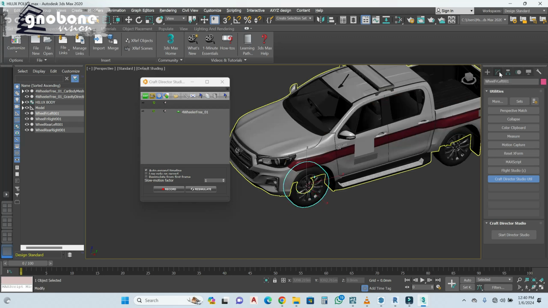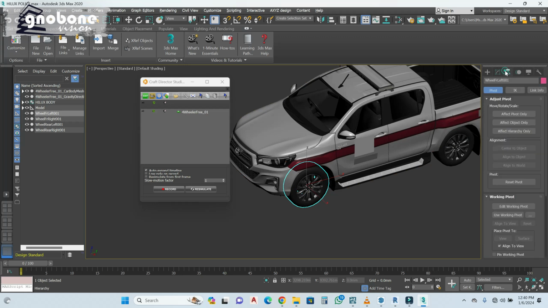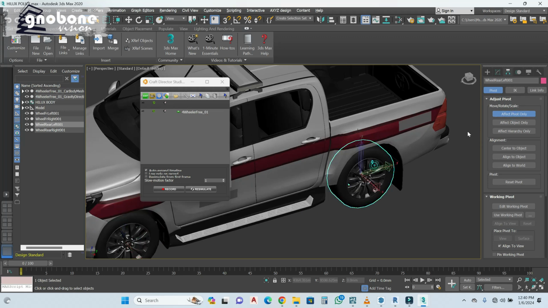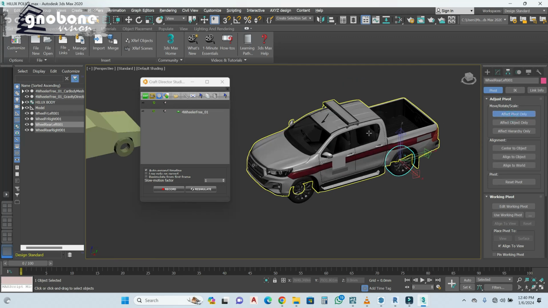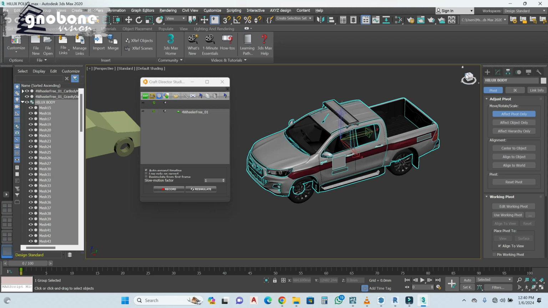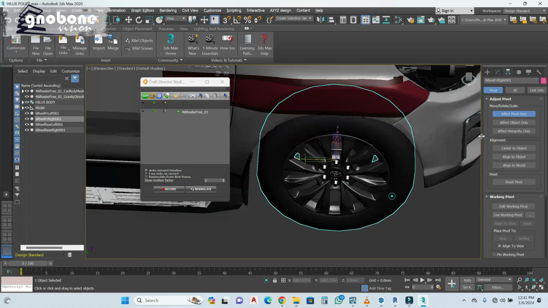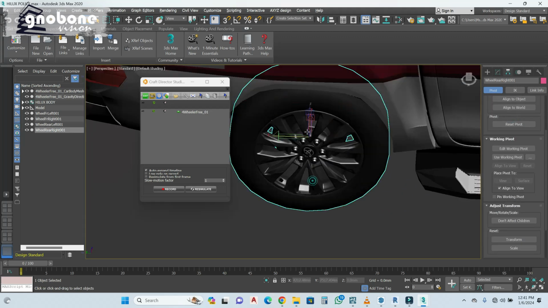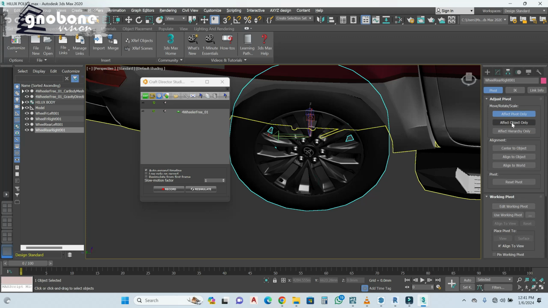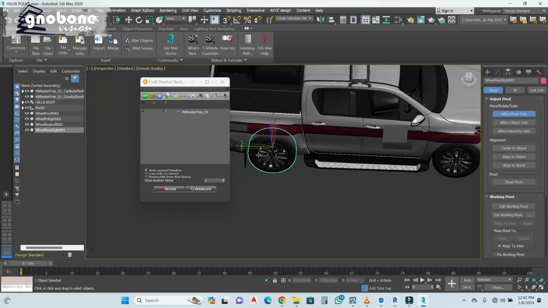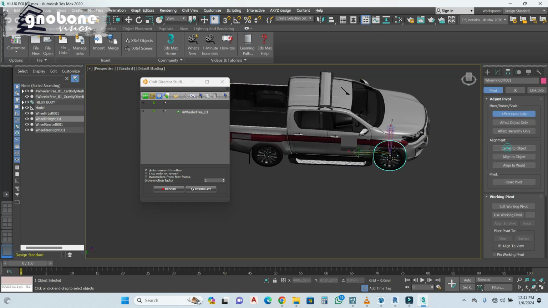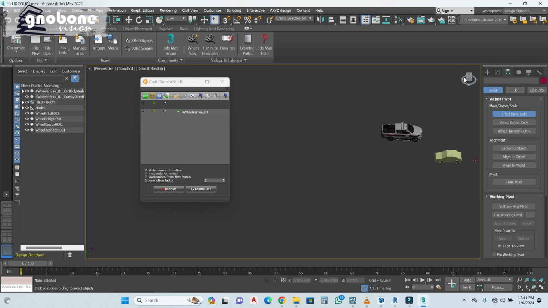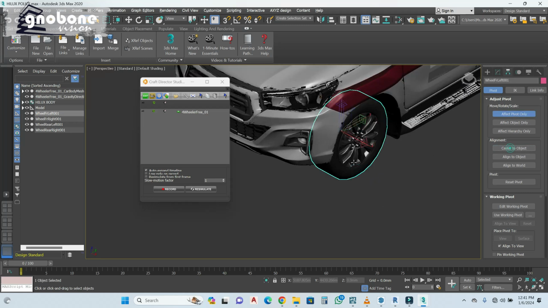So let's quickly go to hierarchy and then affect pivot. You can see this is in the center. Let's do the same to this, affect pivot, the same on the other tires, affect pivot, and this one, say affect pivot, sorry, center. Affect pivot should be the center, please. Hit center.